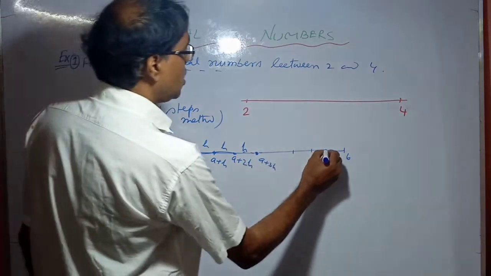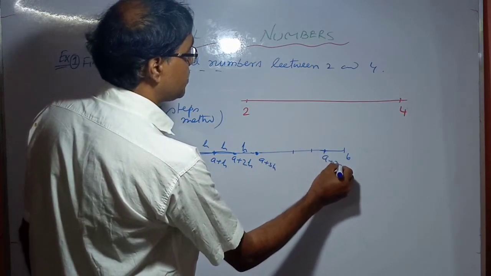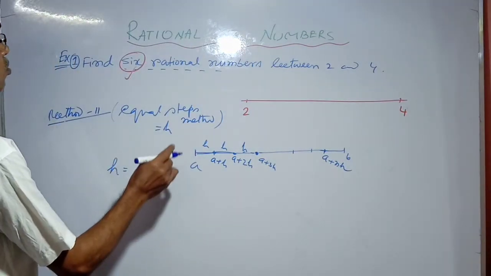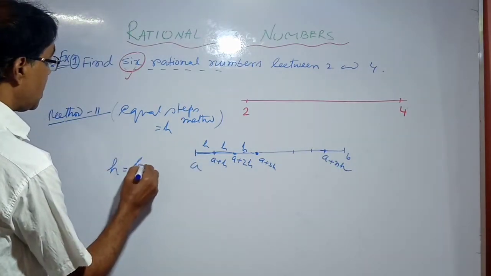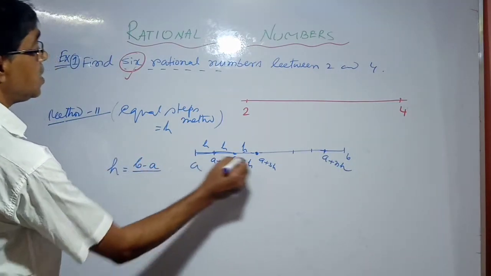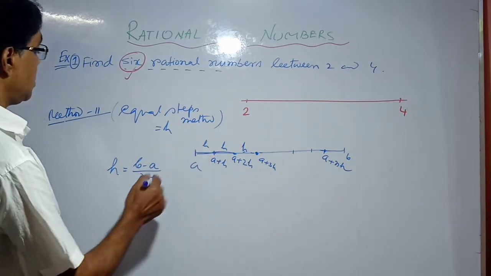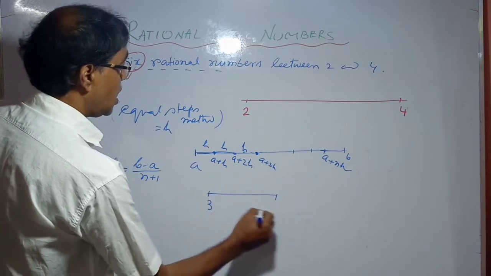Continue this process and we get a plus nh, where h equals (b minus a) divided by (n plus 1), since there are n plus 1 equal parts.